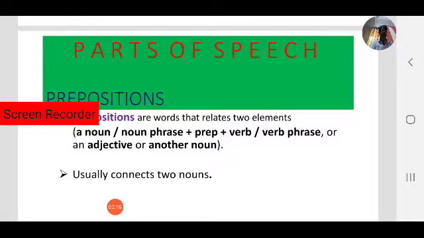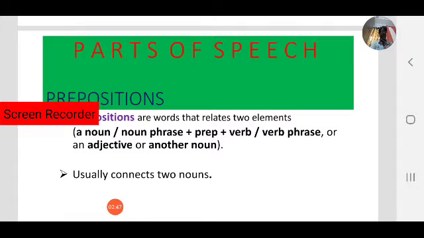They provide a relationship between nouns or pronouns and other words in a sentence, and thus make the sentence complete. The other words may be nouns, verbs, or adjectives. Usually prepositions connect nouns.